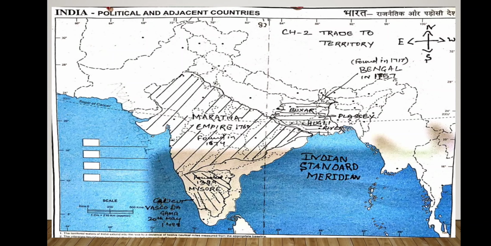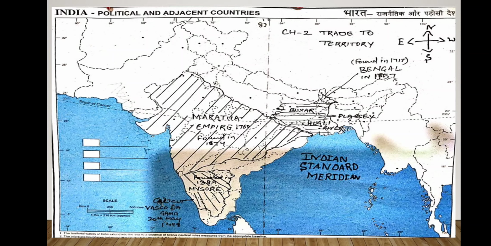And the doctrine of lapse was started by Lord Dalhousie. When Dalhousie started it, he captured many areas under it. What was its idea?